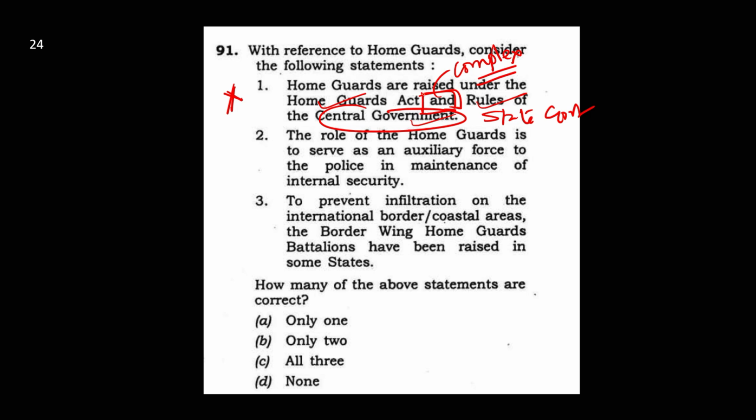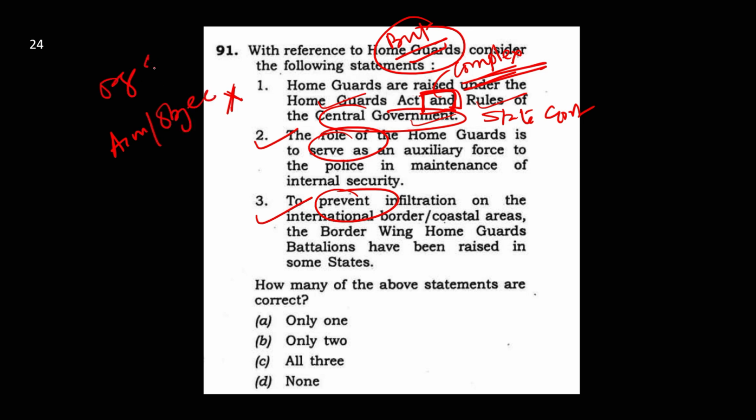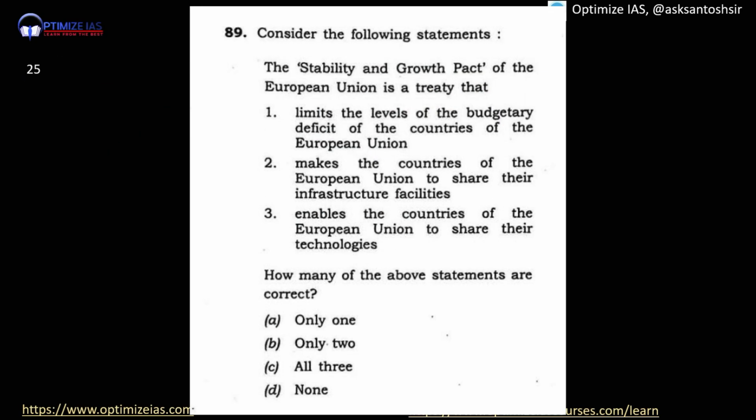So be careful whenever they make the sentence complex with connectors like this, generally those statements are incorrect. Next, these two statements are talking about the role, the aim, the objective of the Home Guards. Generally, whenever the aim or objective of any organization, scheme or body is mentioned, those are correct. So the answer is only two. You can see 24 questions we have solved using elimination techniques.